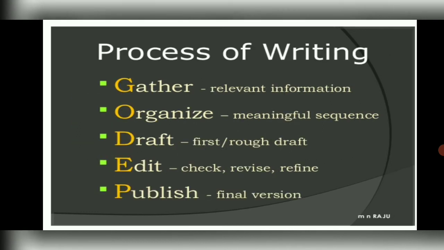Next, how do we write a paragraph? First of all, we gather the information, like whatever is the heading, that means the topic about which we have to write the paragraph. We will gather all the things that we know about it, and we will start organizing it into proper order, so that when we write the paragraph, everybody can understand what we are talking about, and it is in the proper sequence. We first write it down, and then we check again whether we have used the punctuation marks, is there any spelling error, do we need to change any word in the paragraph, do we need to add any other information.